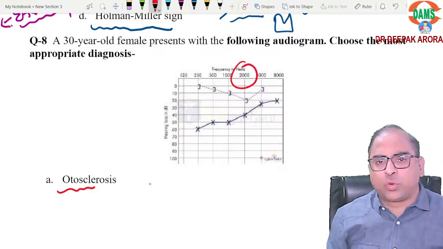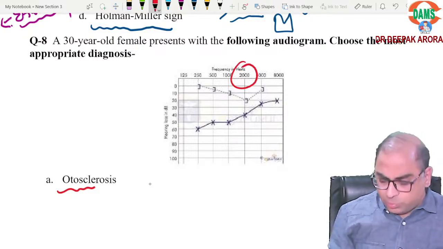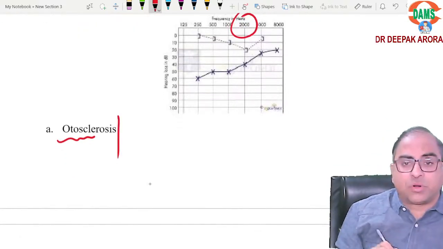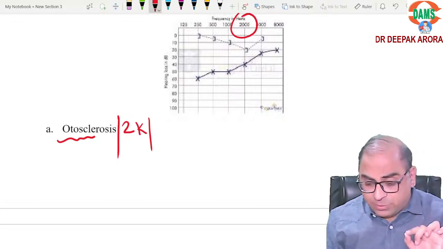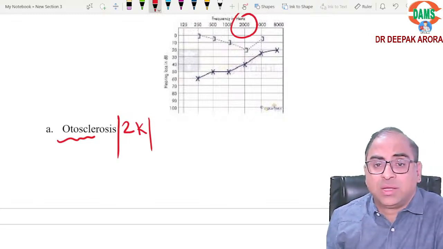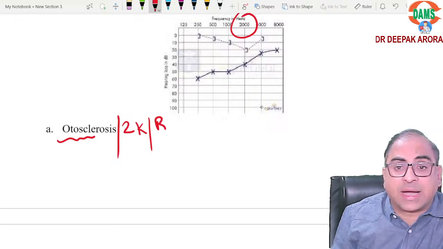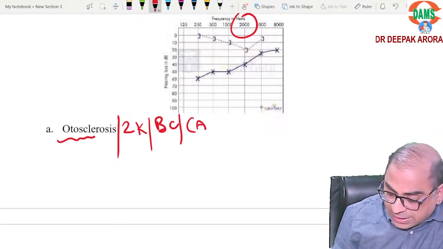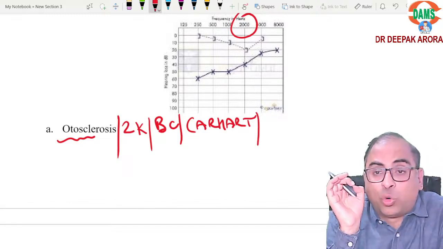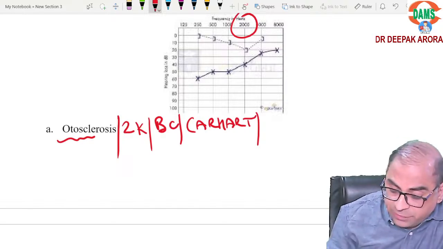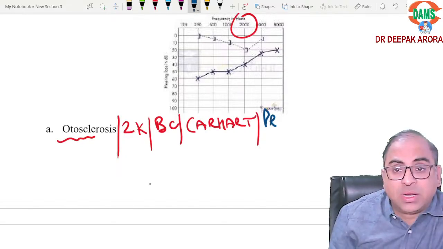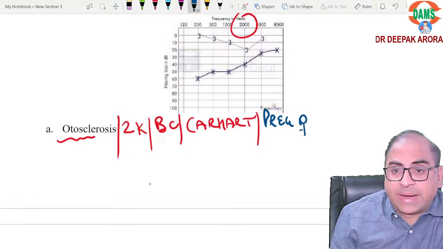Let us crack a few keywords now. Now concentrate on the board. Which are the important MCQs on otosclerosis? Sir, 2000 hertz. One day before the examination, beta, we have to learn in this way. Otosclerosis, 2000, Carhart notch. This Carhart notch is seen in bone conduction. Is it clear? What is the keyword for this MCQ? Here it is pregnant female.